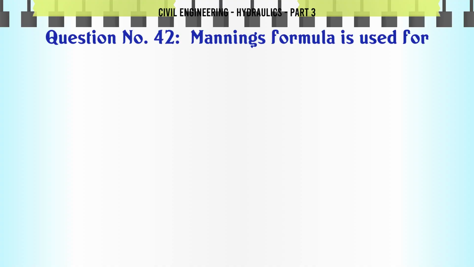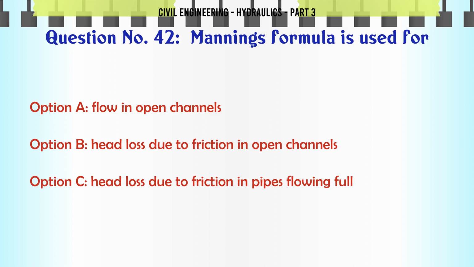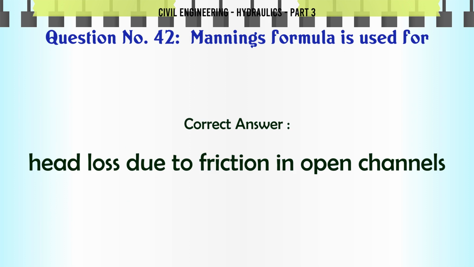Manning's formula is used for A. flow in open channels, B. head loss due to friction in open channels, C. head loss due to friction in pipes flowing full, D. flow in pipes. The correct answer is head loss due to friction in open channels.